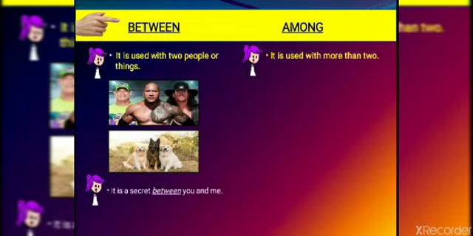Next, for example, there is a secret between two people, so how will we say it? It is a secret between you and me. Two people here. Next, there is a little difference between the two cars. Suppose these are the two cars, so you can judge the difference. So how will you say it? I could see a little difference between the two cars. Again, two things are over here.